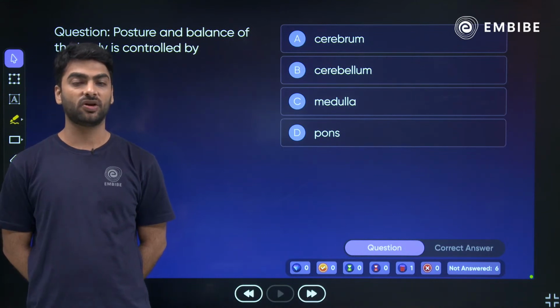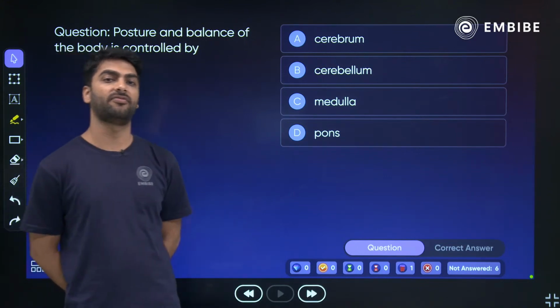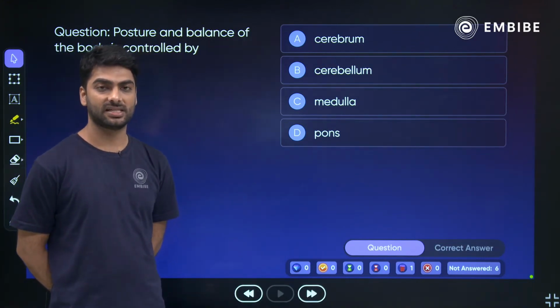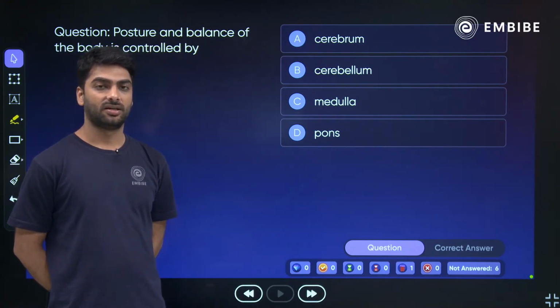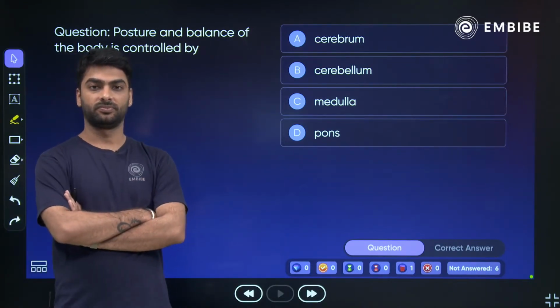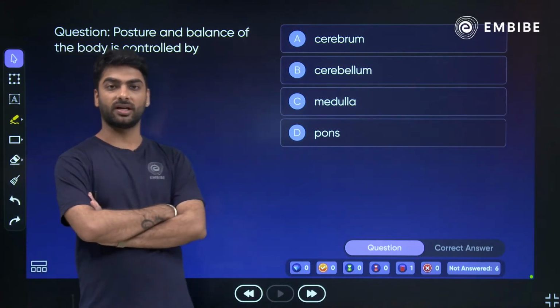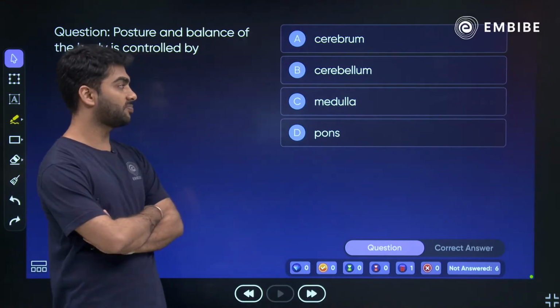Very good. Hi Amna, very good evening. So Hamna says cerebellum, Pratham says cerebellum. Where are others? Galax, Arathi. Quick, very quick. Okay, Galax says that it's medulla.